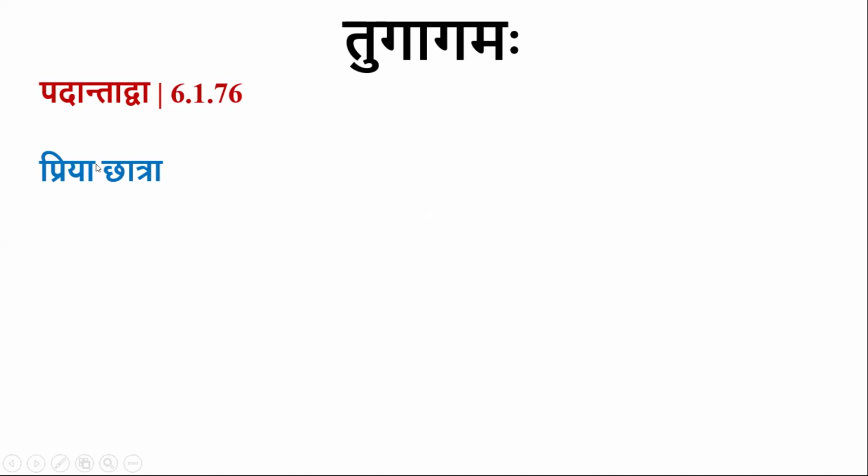Here Dirghaswara is at the end of the Pada. So Dirghaswara at the end of the Pada, when it is followed by Chakara, then there will be Tugagama optionally. Optionally means if we do Tugagama, we will get Priya Chatra. If we don't do Tugagama, we get Priya Chatra. This optionally is when there is Samhita. Even though there is Samhita, that Tugagama is compulsory is what the sutra is going to tell.